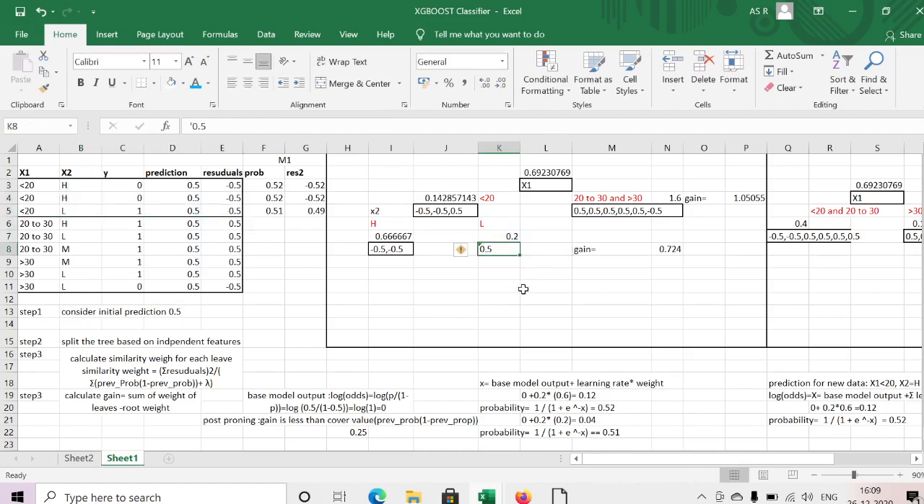This is the left side, this is the right side, plus 0.5. Similar way I calculated the weight. This weight we are using for the prediction as well as for the next probability calculation. That's why I just calculated the weight.